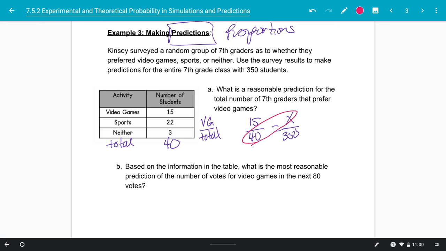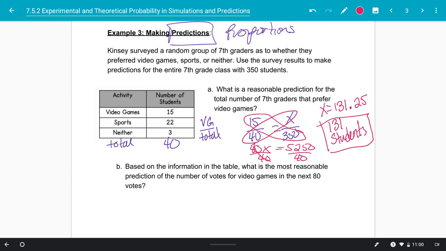So I multiply 40 times X, and then 15 times 350 to get 5,250. To solve for X, I'm going to divide both sides by 40, and I'm going to get X equals 131.25. Now, I've been a big advocate for units here, and this is where it's important. What are we talking about here? We're talking about students. Can I say 131.25 students? No, that's nonsense. You can't have 0.25 students. So we have to round it using our normal rounding rules here to 131 students.